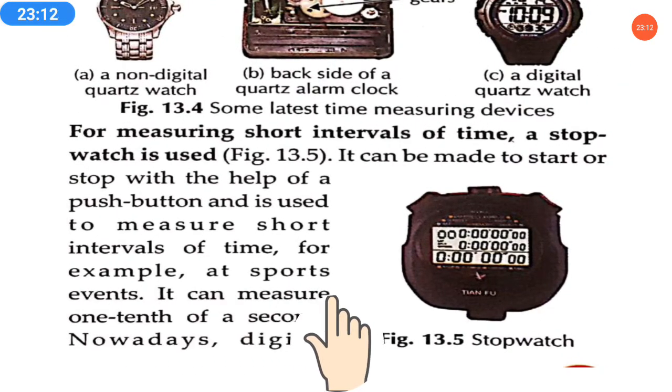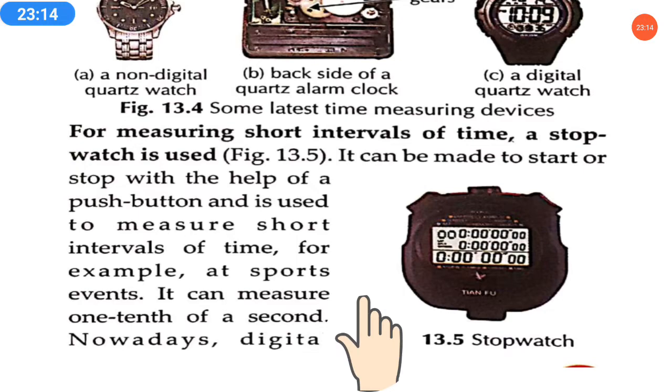It can measure 1/10 of a second. We know what 1 second is, so 1/10 of a second means the tenth part of a second, which is very short. So the tenth part of a second can also be measured by the stopwatch.